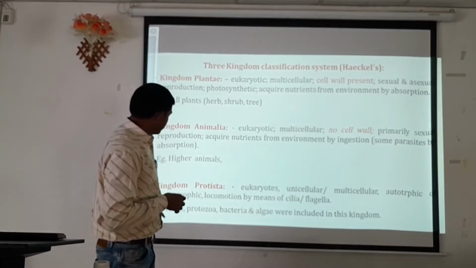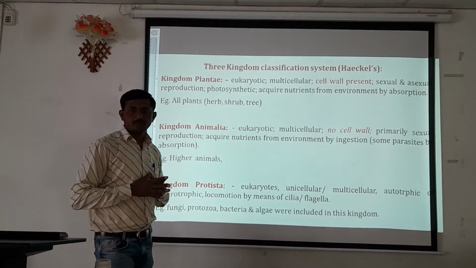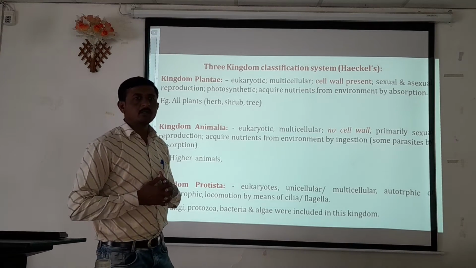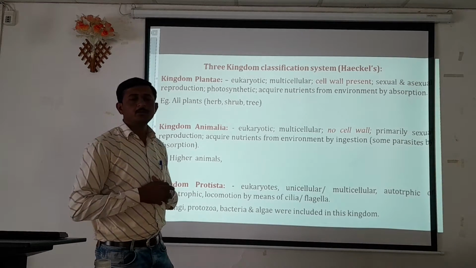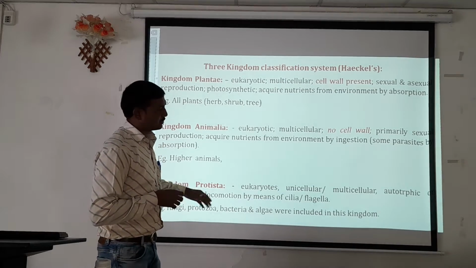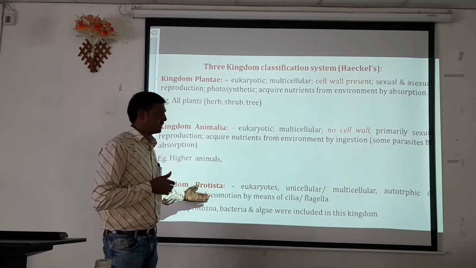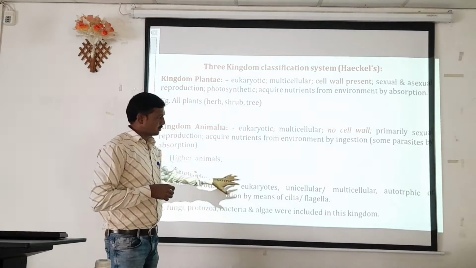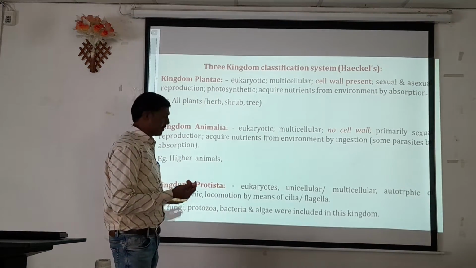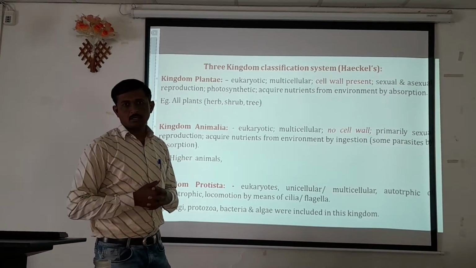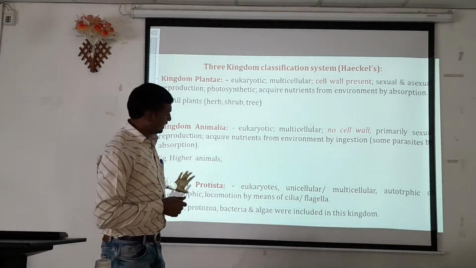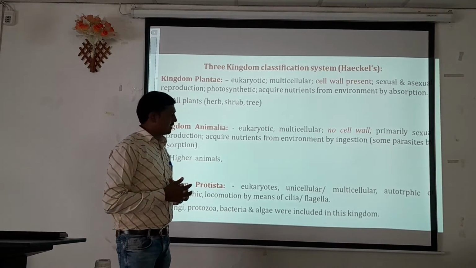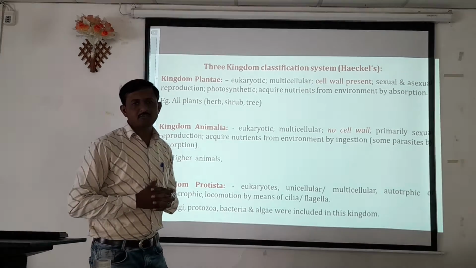Autotrophic or heterotrophic. Autotrophic means they have the ability to prepare their own food material, a characteristic observed in photosynthetic organisms. Or they are heterotrophic, depending on other hosts. Locomotion is by means of cilia or flagella.